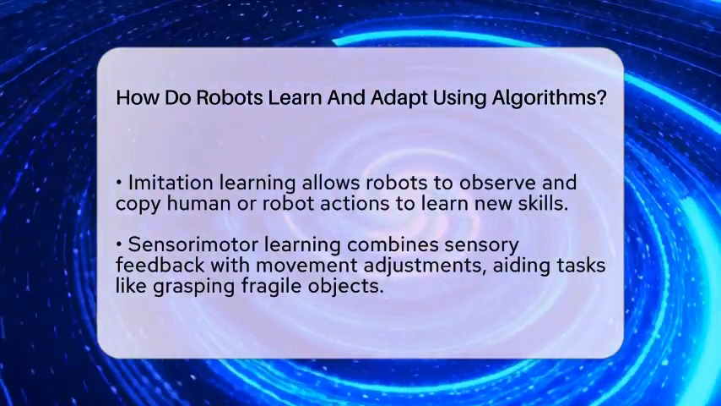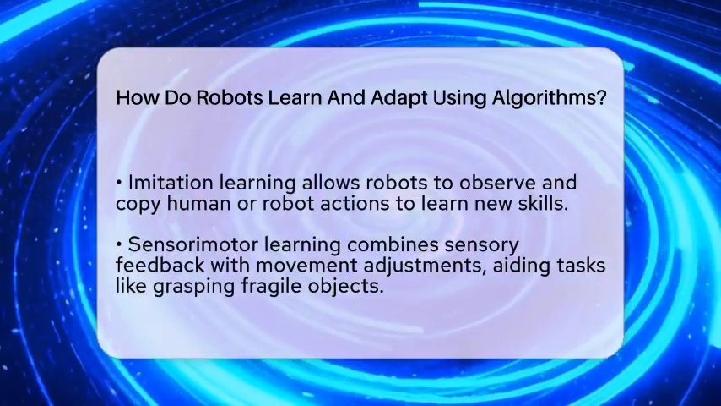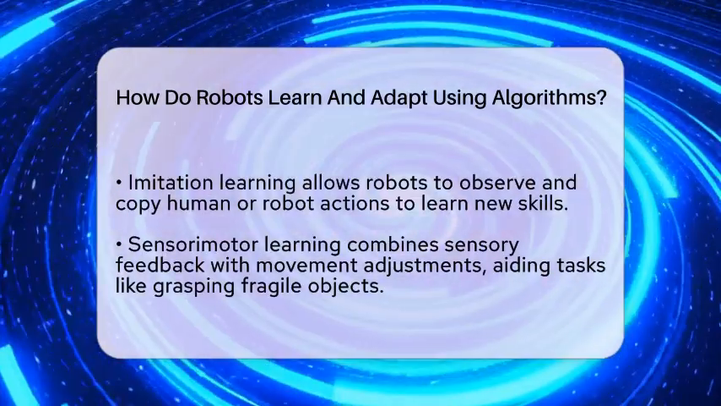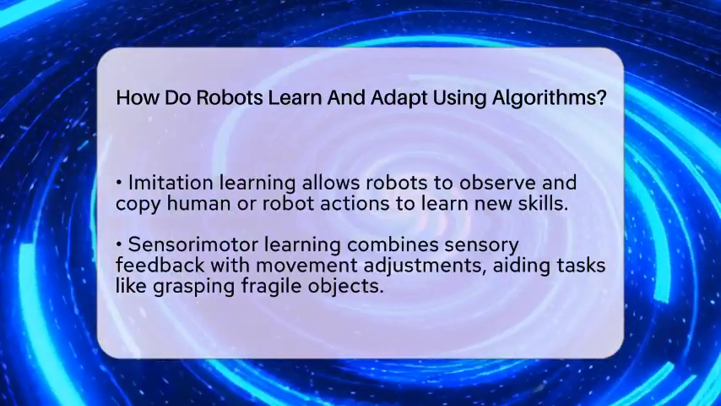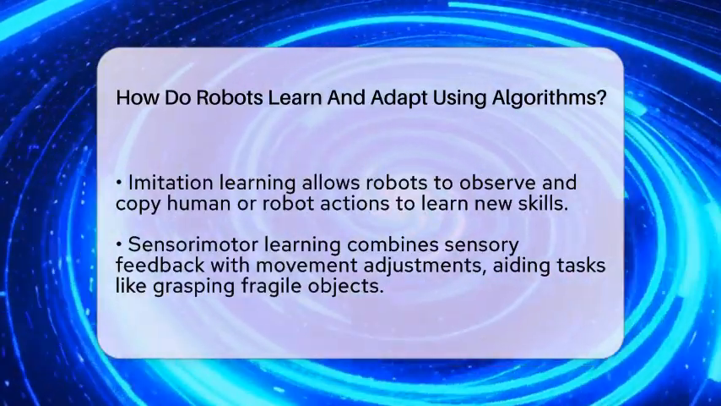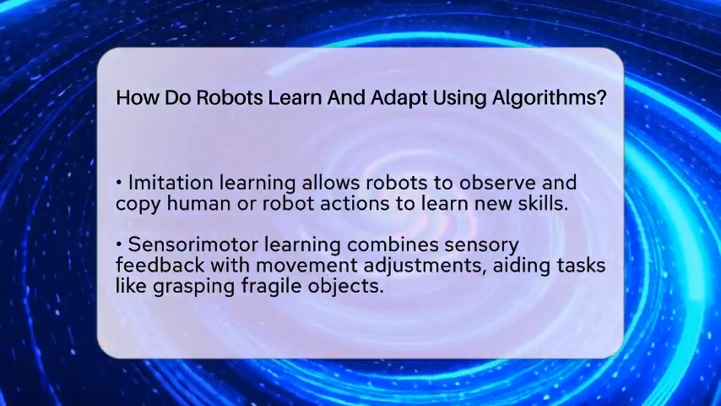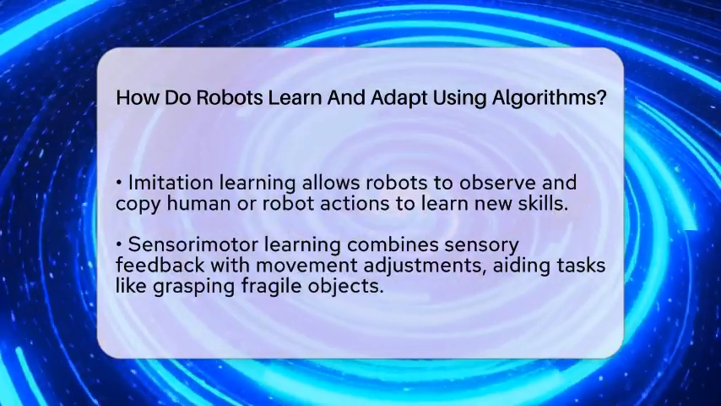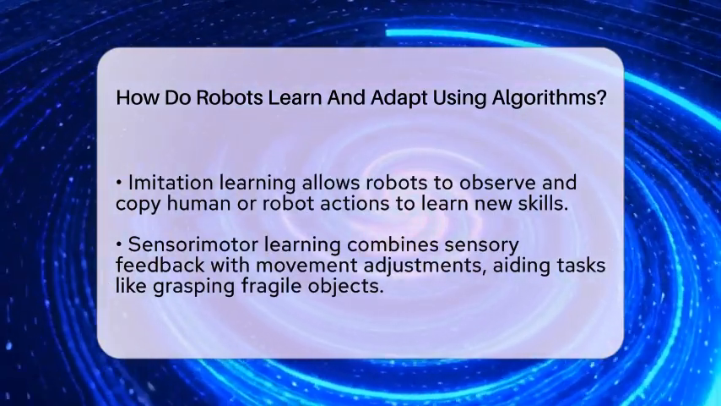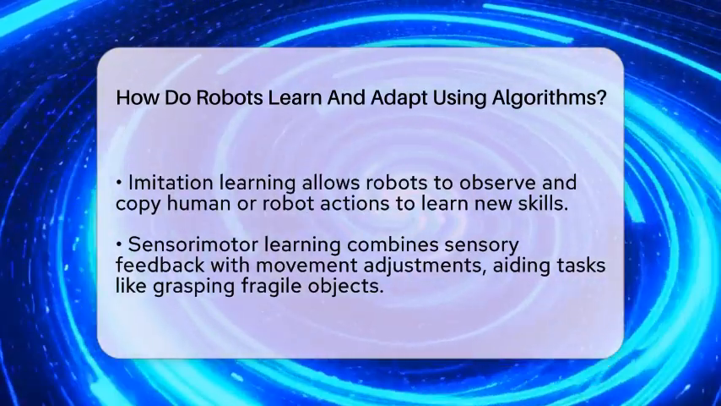Sensorimotor learning combines what robots see or feel with how they move. For example, a robot learns how to grasp a fragile glass by adjusting its grip based on sensor feedback. It uses machine learning to process the sensory data and change its motor commands in real time. This helps robots perform smooth and adaptable movements, like walking or picking up objects.